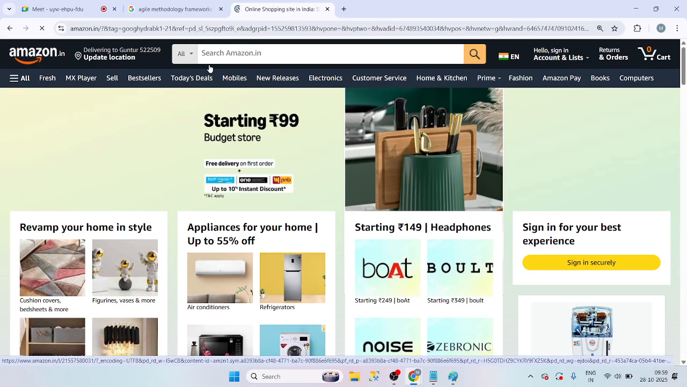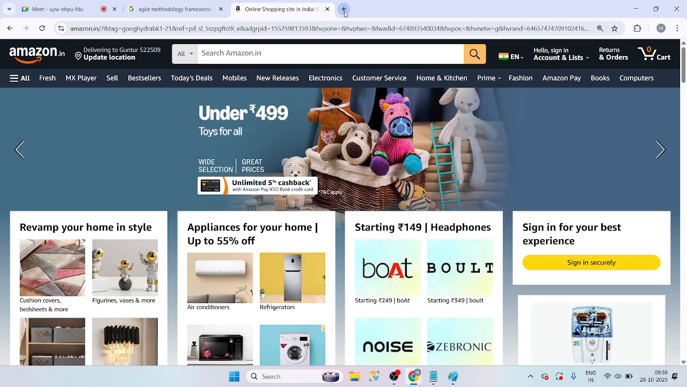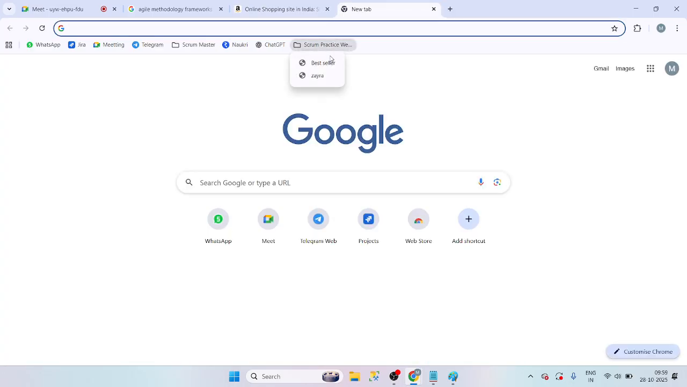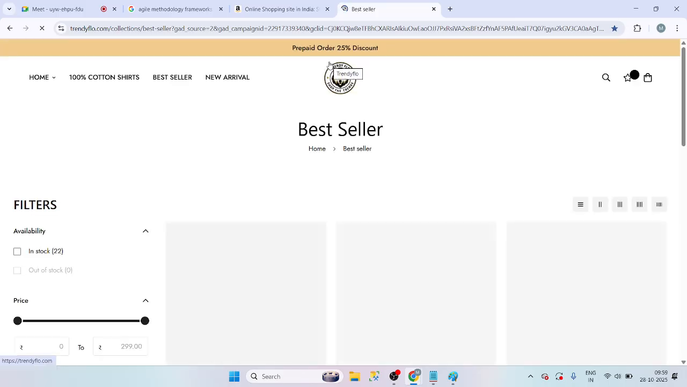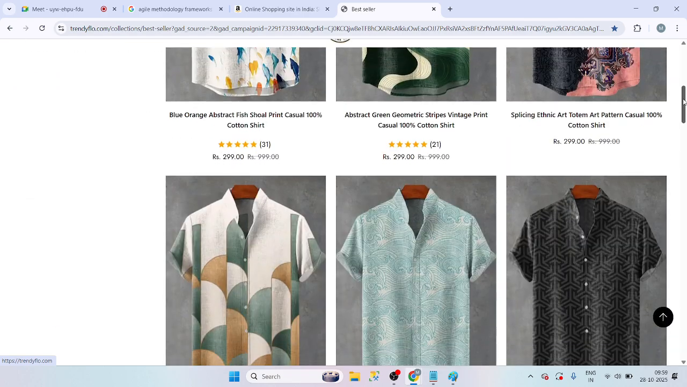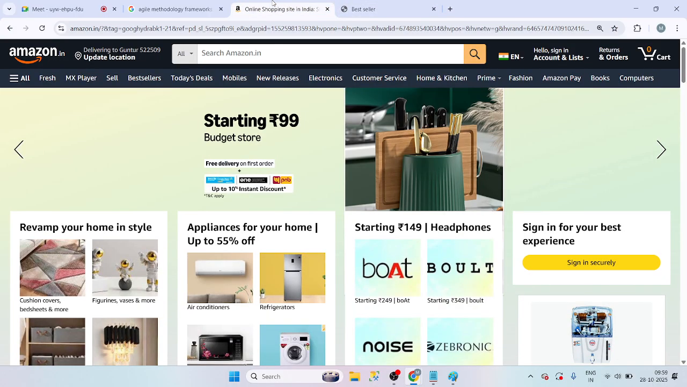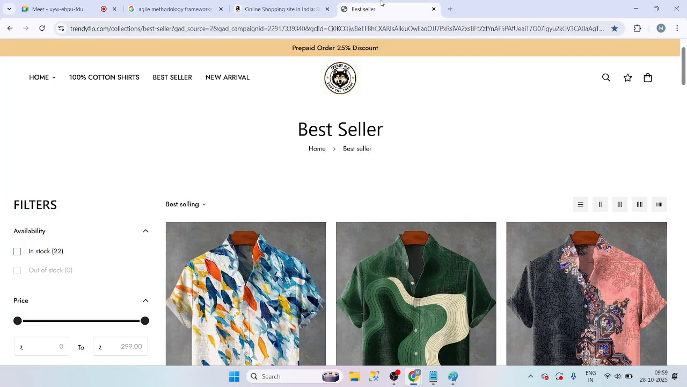Just consider, Amazon is a full-fledged developed project, right? We have all the requirements in there. Compare it with small projects like this website, where we have only t-shirts. We don't have any other extra things. But this is an e-commerce website and that is also an e-commerce website, 100%. But what are the major differences, guys?